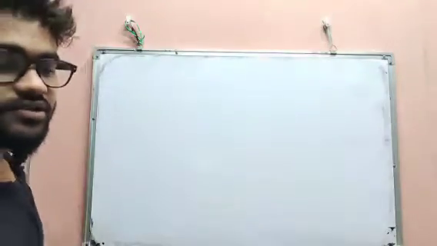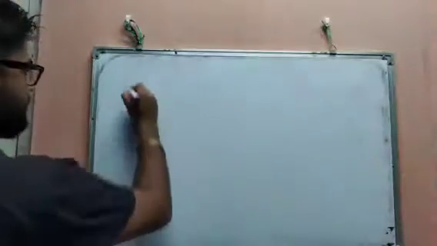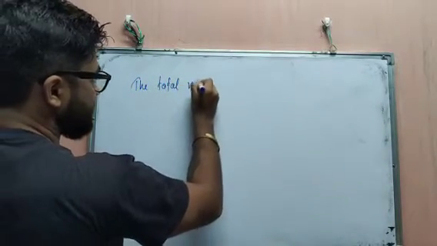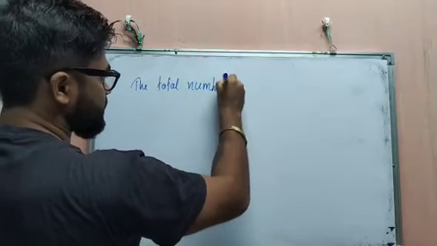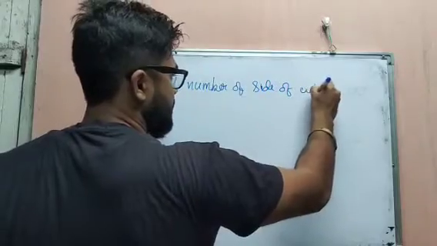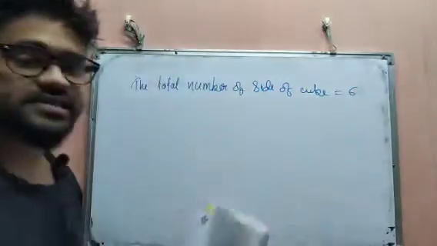So what do you have to do? The total number of sides: the cube has 6 sides.